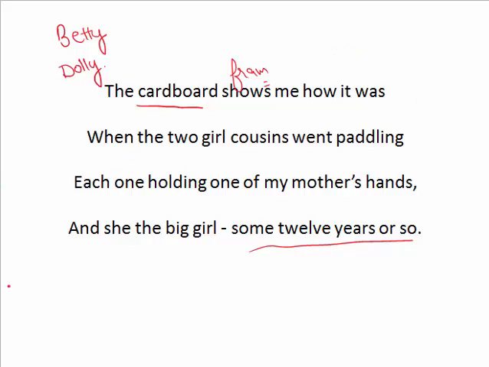But if you have noticed, I used a word, reminisces. So what is the meaning of this word?